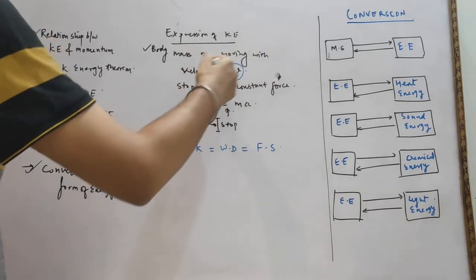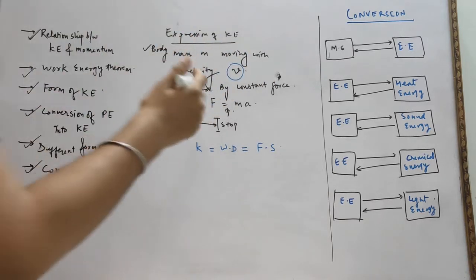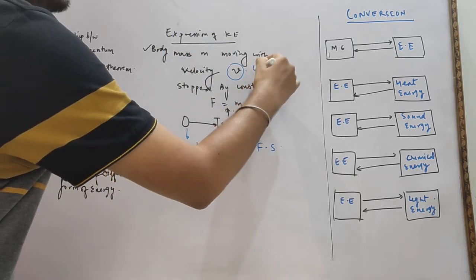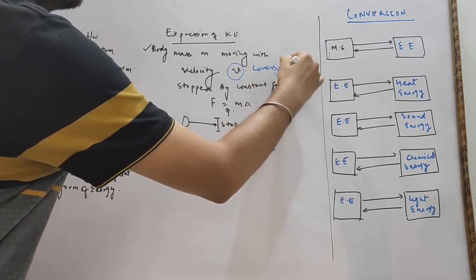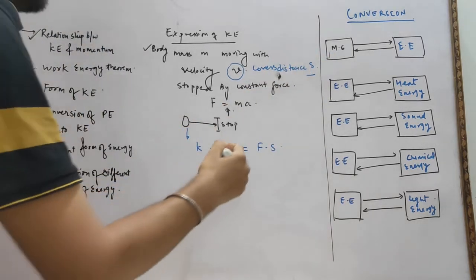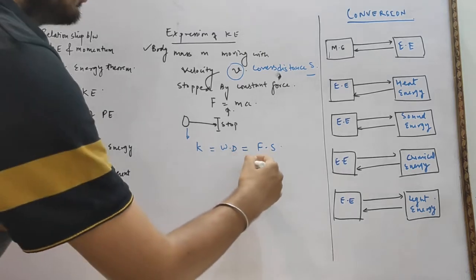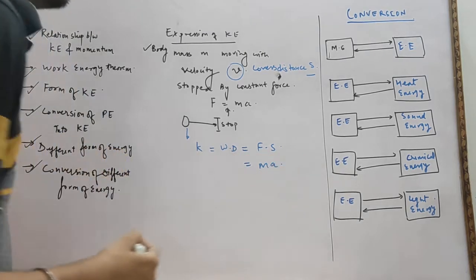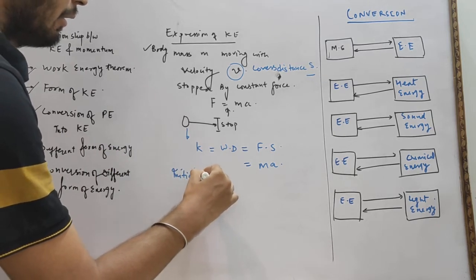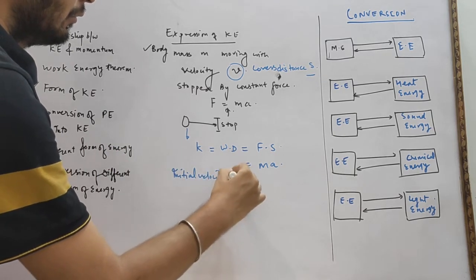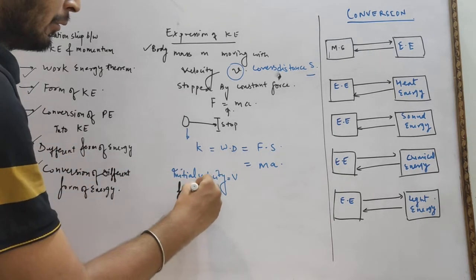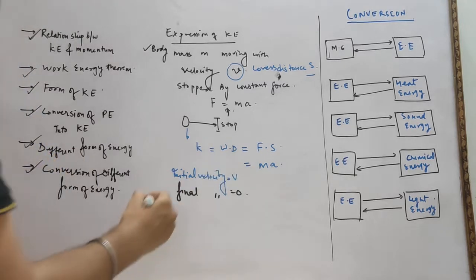So a body of mass m moving with velocity v is stopped by a constant force F equal to ma. Before stopping, it covers a distance s. Kinetic energy equal to work done equal to force into displacement, force equal to m into a. We know very well the initial velocity is v, and the final velocity of the body is 0 because it is stopped.